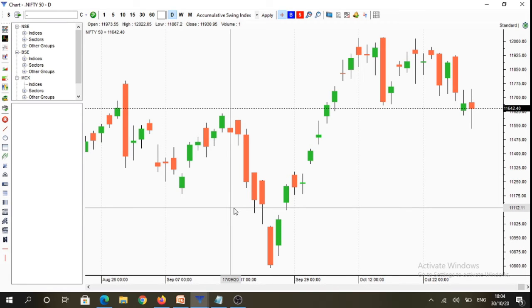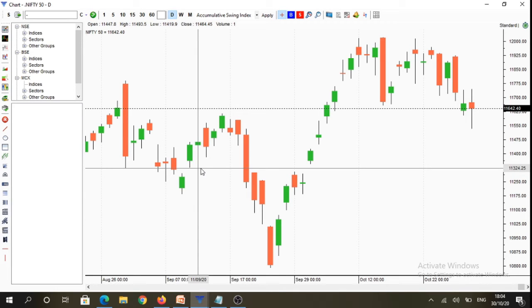We have to remember that on Monday, multiple time frames are going to open. That is, we would be having a new monthly open, a new weekly open, as well as the new daily open. So on Tuesday, we would have a better clarity about what is likely to happen in November.